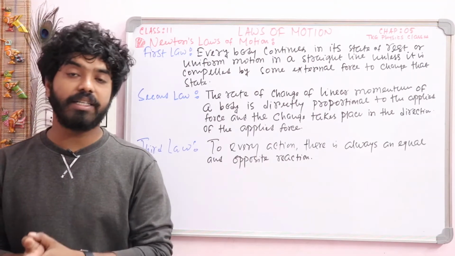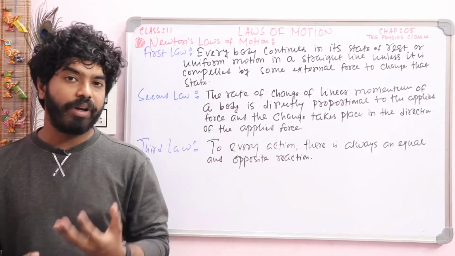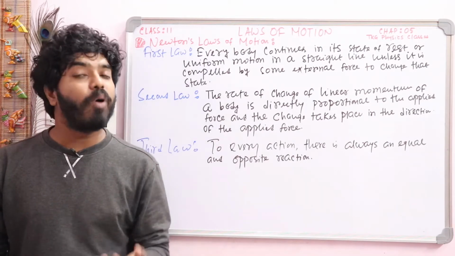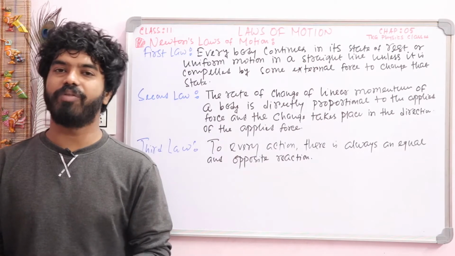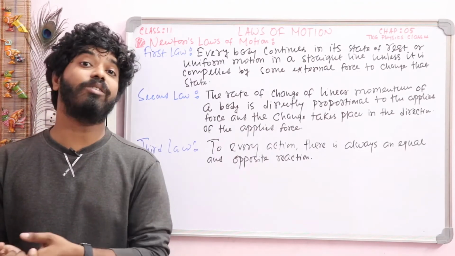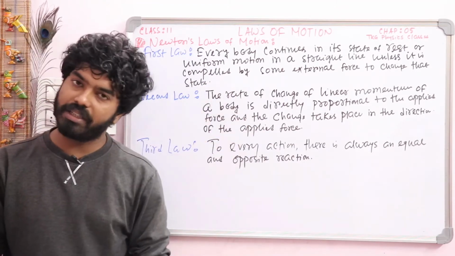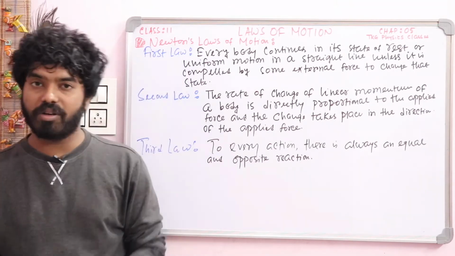That means until and unless an external force is applied on a body which is at rest, it will remain at rest, and a body which is under uniform motion will remain in uniform motion. When an external force is applied, the state of the body will change. So this is the basic concept of inertia. From the inertia concept, the explanation of the first law is given.